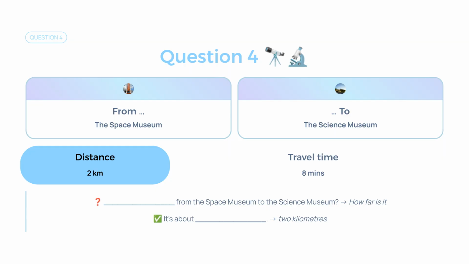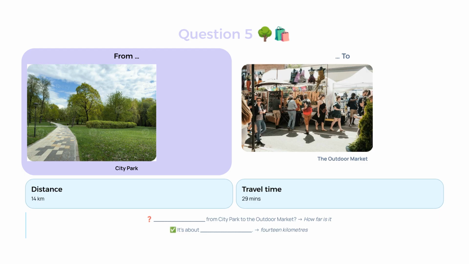Question 4. The distance from the Space Museum to the Science Museum is 2 kilometers. The question is, how far is it from the Space Museum to the Science Museum? The complete answer is, it is about 2 kilometers. Question 5. The distance from the city park to the outdoor market is 14 kilometers.